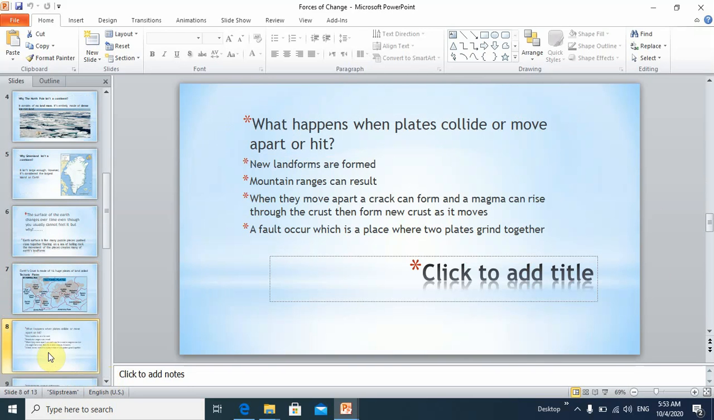What happens when plates collide, move apart, or hit? New landforms are formed. Mountain ranges can result. When they move apart and crack, rifts can form and magma can rise through the crust, then form a new crust as it moves. Something else could appear, such as a fault, which is a place where two plates grind together.